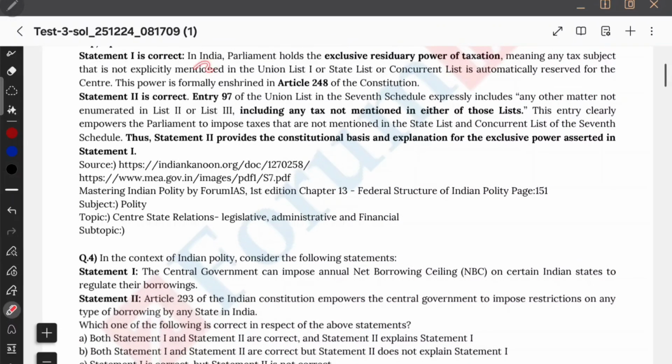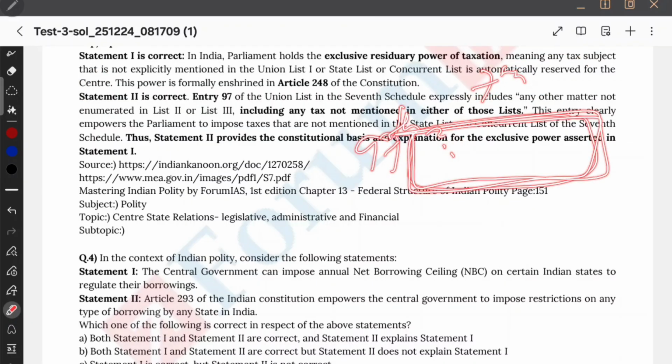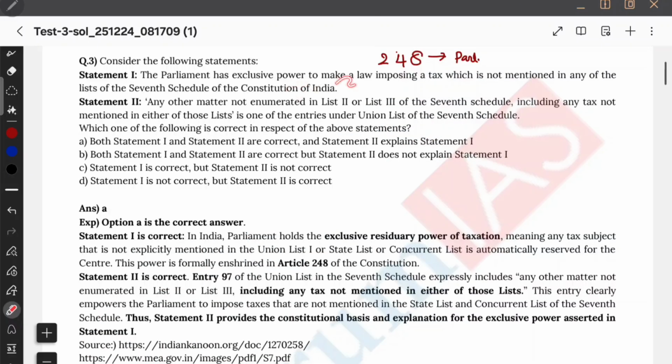As you can see in the explanation, Parliament holds the exclusive residuary power of taxation, meaning any tax subject not explicitly mentioned under the Union List, State List or Concurrent List is automatically reserved for the Centre. Even in the 7th Schedule, in the Union List 97th entry, you can easily find one line that any matter not listed in List 2 and List 3, or any tax, will come under the Union List. Therefore, the first option is correct.